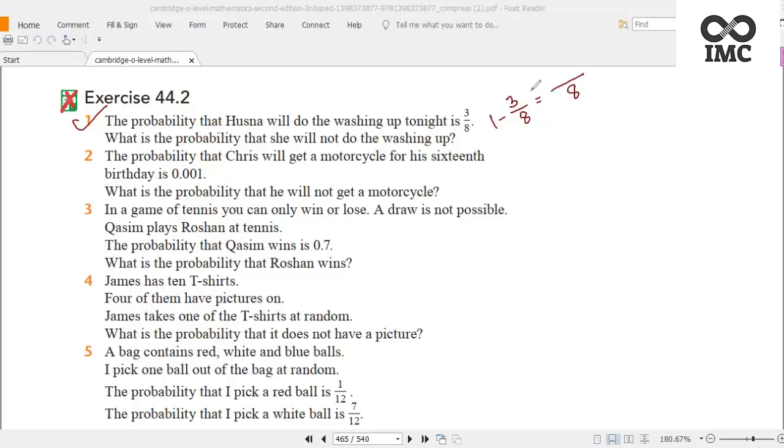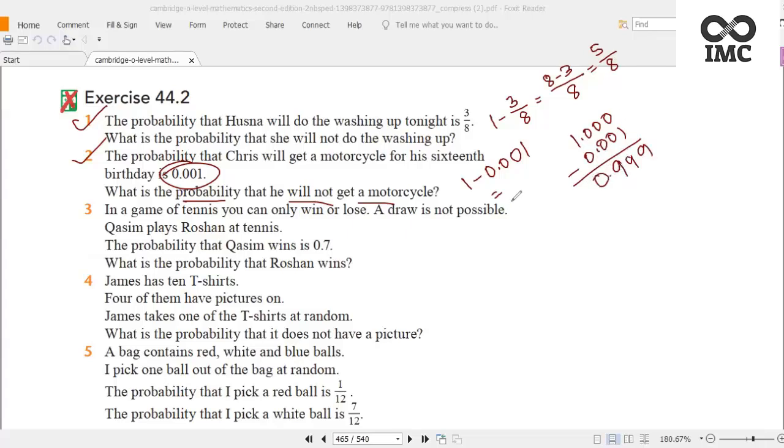So 1 minus 3 by 8. 8 is our LCM. 8 1s is 8, minus 3. So that will be 5 by 8. Done. Here the probability that Chris will get a motorcycle for his 16th birthday is 0.001. So what is the probability that he will not get a motorcycle? So just 1 minus 0.001. If we subtract 1.000 minus 0.001, then it will be 0.999. So the answer will be 0.999.